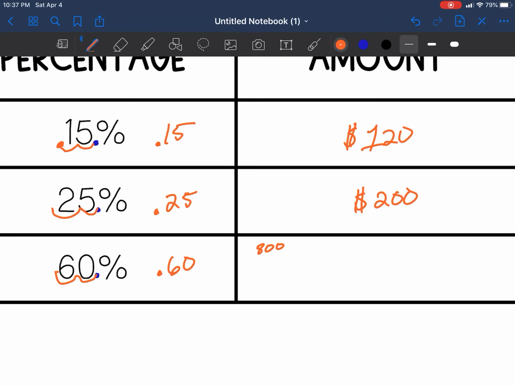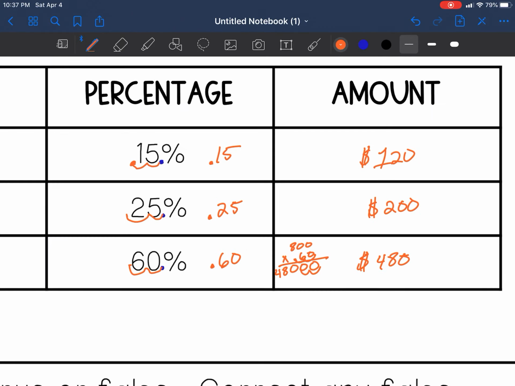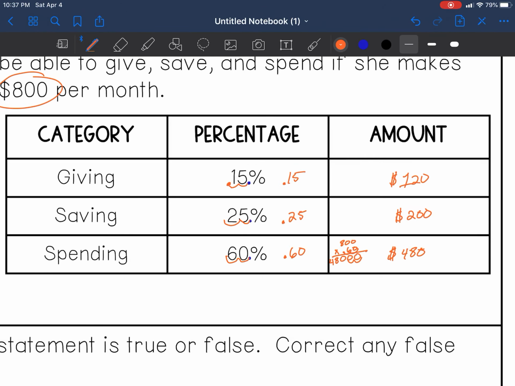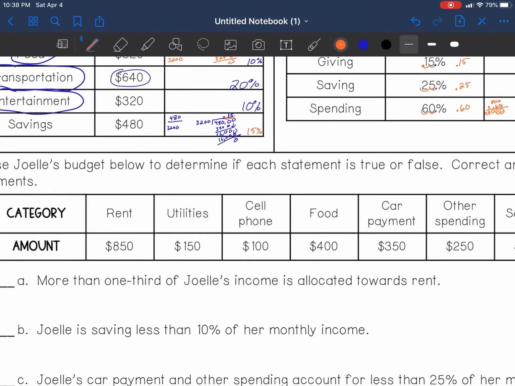Last one, 800 times 0.60. So here, when we multiply, all I'm going to do is add a 0 here. And that 0 represents my first 0. So now we do 6. 6 times 0, 0. 6 times 0, 0. 6 times 8 is 48. We move that decimal twice again. 1, 2. Our total is $480. So those are the amounts that she'll be doing for giving, saving, and spending.